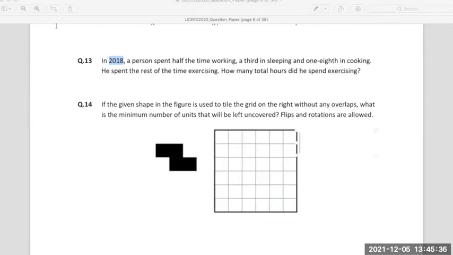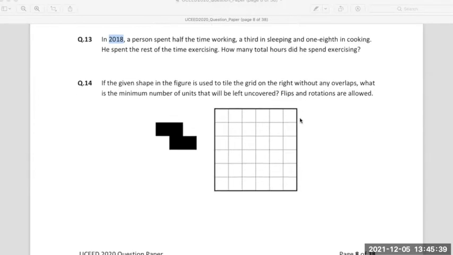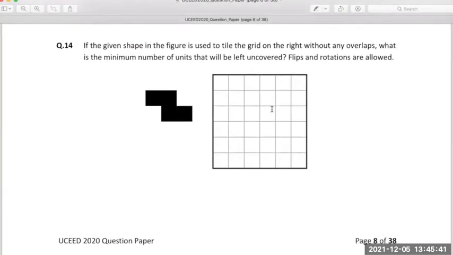Okay, this is a nice puzzle, a very intelligent puzzle. If the given shape in the figure is used to tile the grid on the right without any overlaps, what is the minimum number of units, that is squares, which will be left uncovered? Flips and rotations are definitely allowed here. It's a very beautiful puzzle. Can you give some time and solve it? Yes, ma'am. Okay.